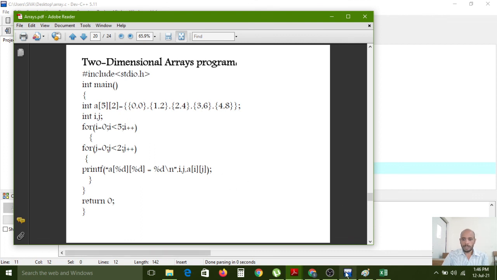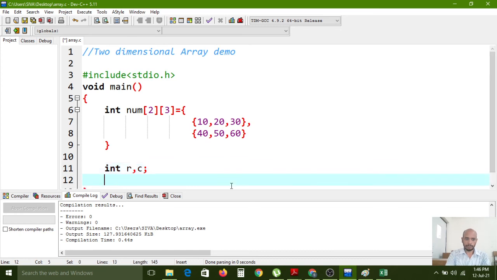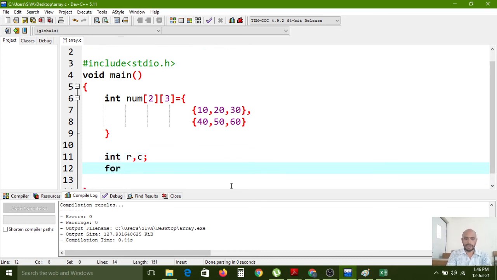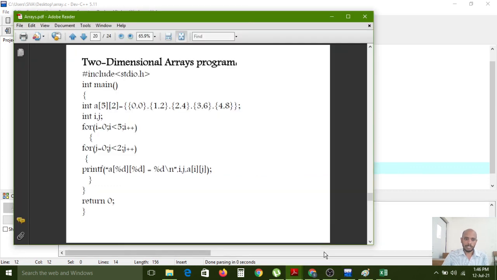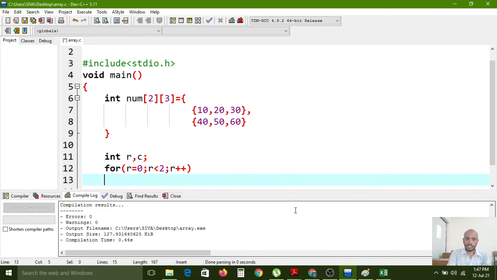First I want to use the rows for accessing. For that one for loop I am writing: R equal to 0, R less than 2 rows, R plus plus.